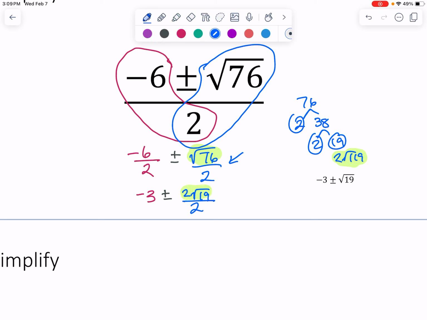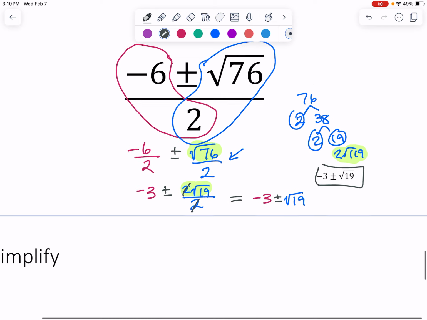And so before we commit to our final answer, we need to simplify even further by canceling those 2's. And so our final answer would still have that negative 3 and still have the plus or minus, and then the square root of 19, which is what they got.